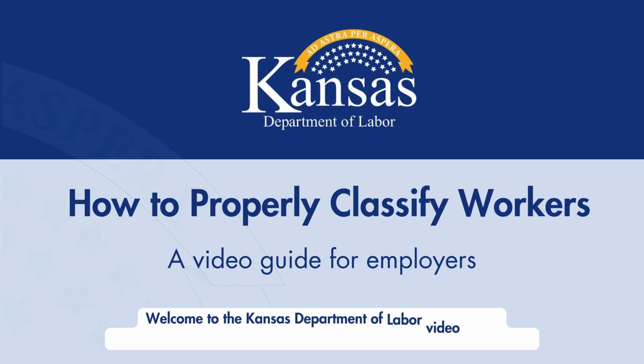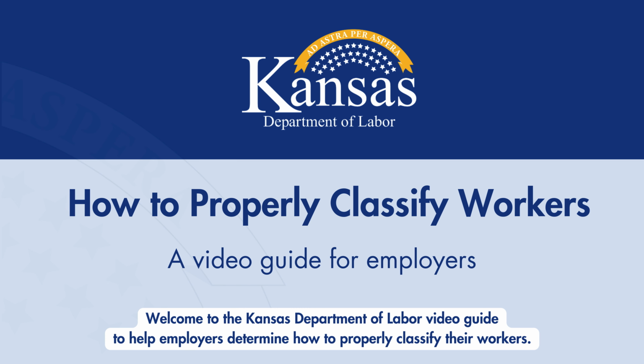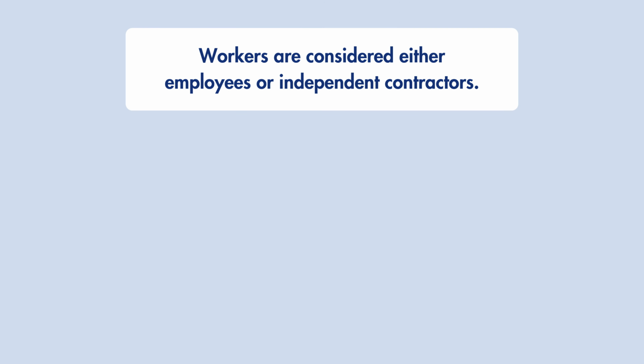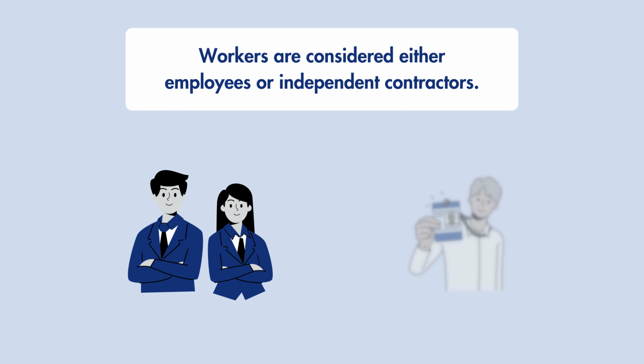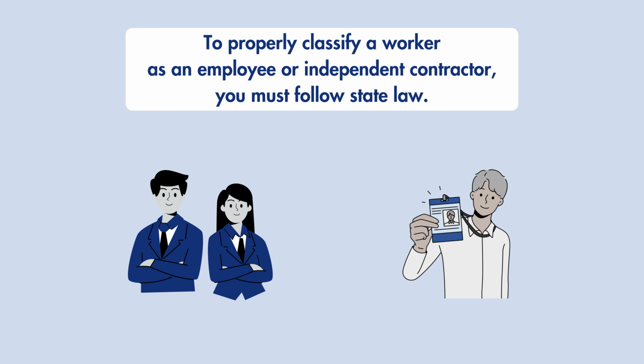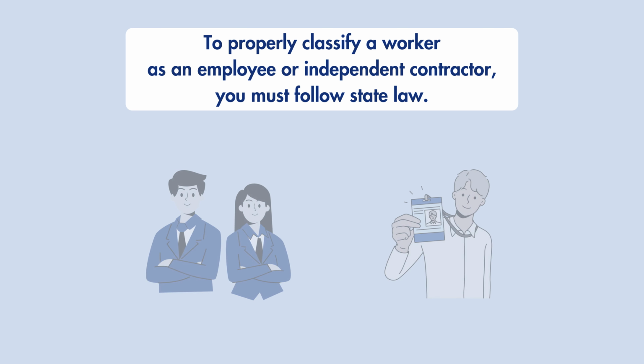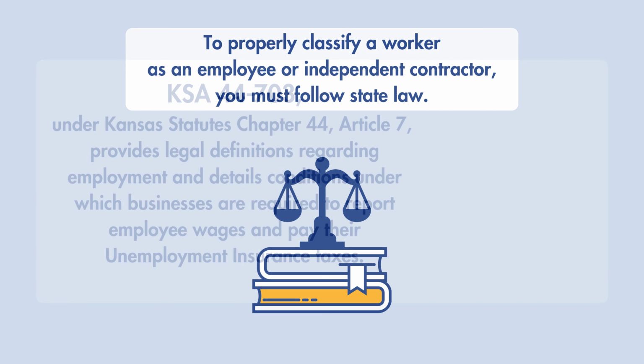Welcome to the Kansas Department of Labor video guide to help employers determine how to properly classify their workers. Workers are considered either employees or independent contractors. To properly classify a worker as an employee or independent contractor, you must follow state law.